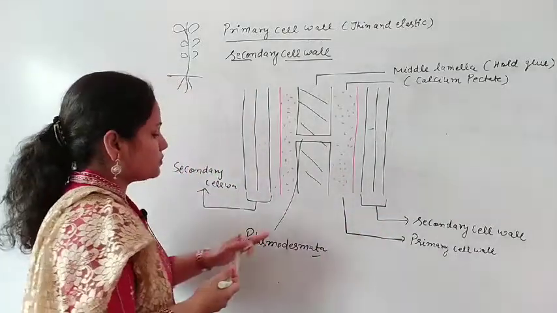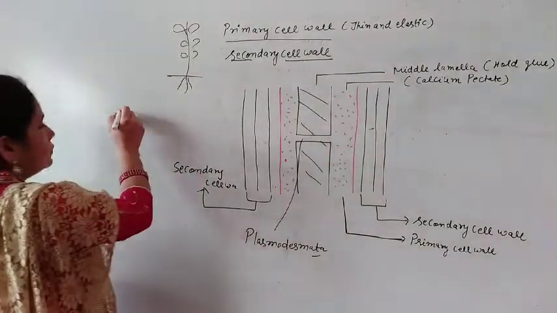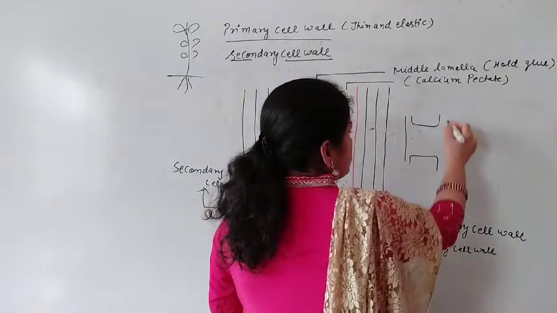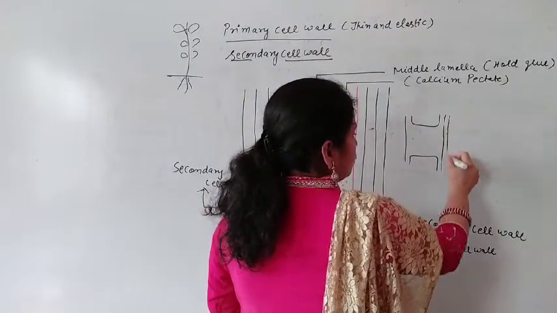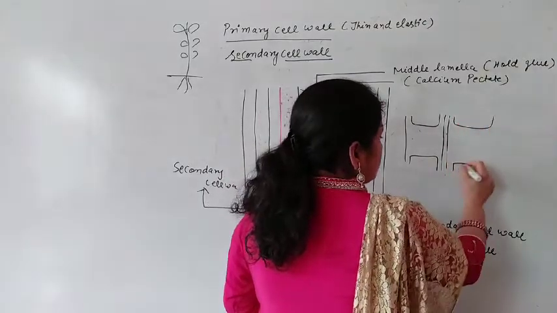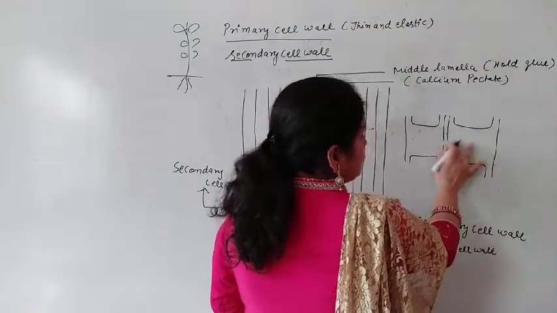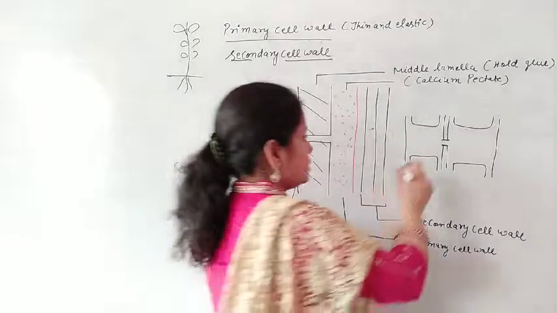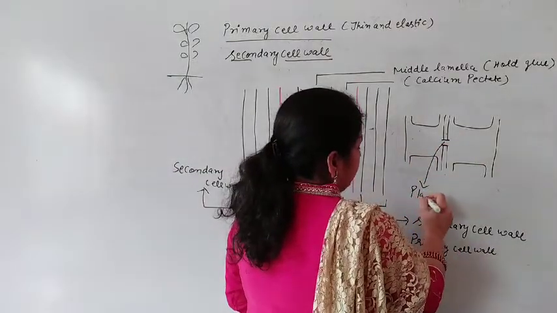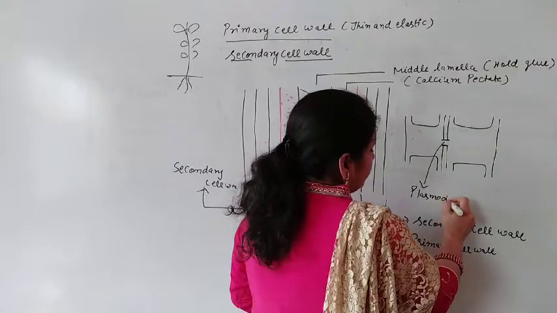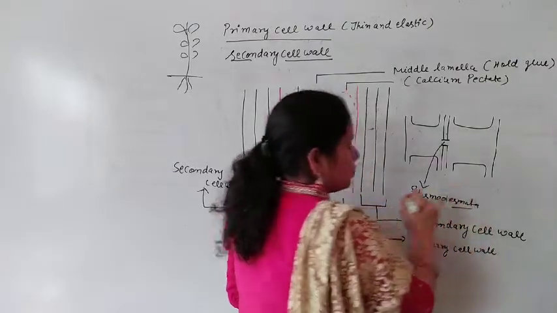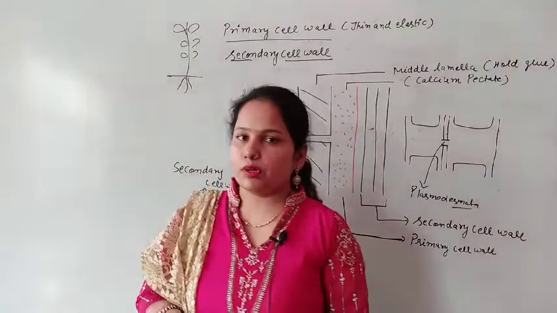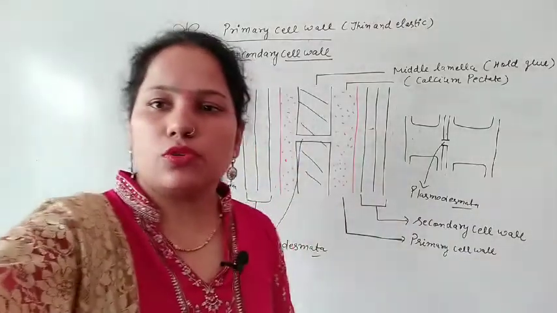After that, the plasmodesmata. If in a plant there is a connection between two cells, how can the two cells exchange their substances? They can exchange their substances through a connection, and that connection is plasmodesmata. So if there is an exchange of material, that can be done by plasmodesmata.